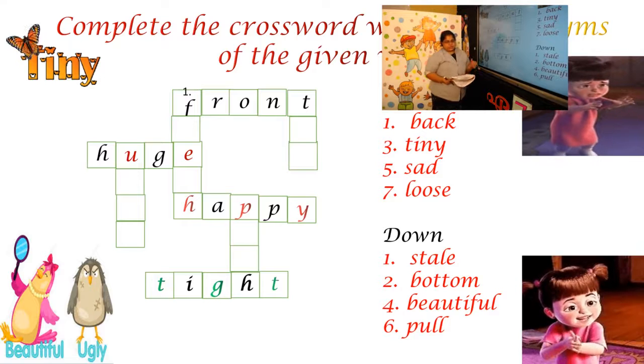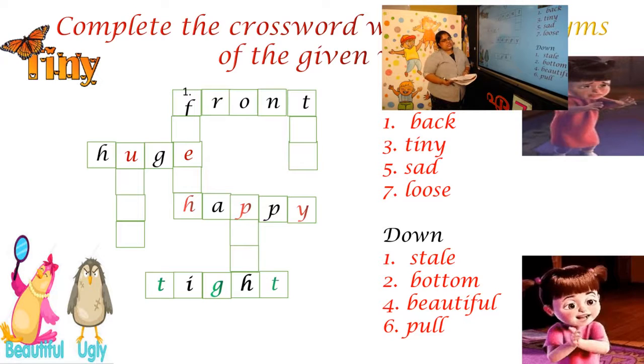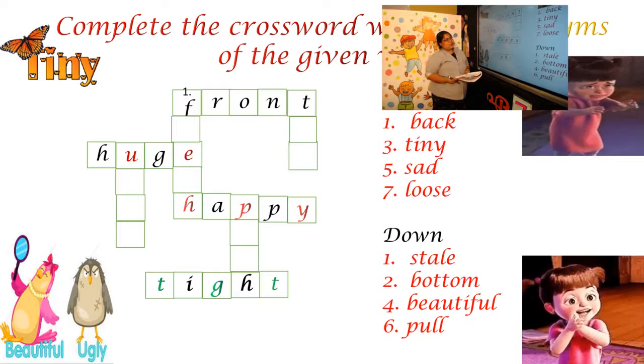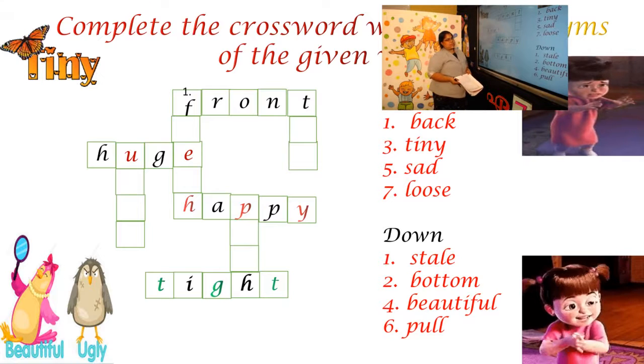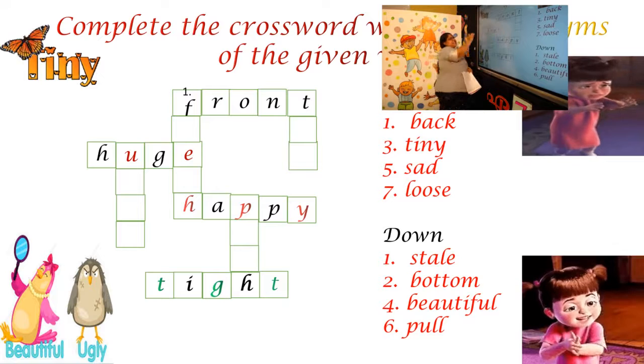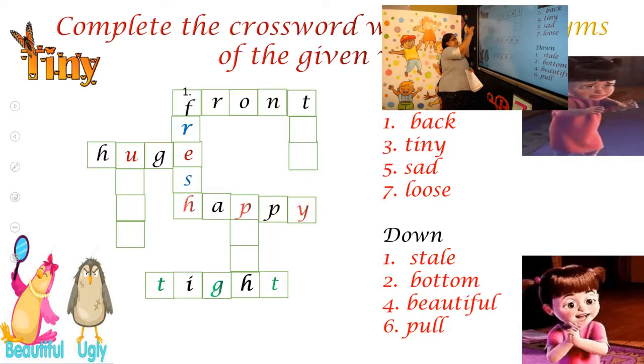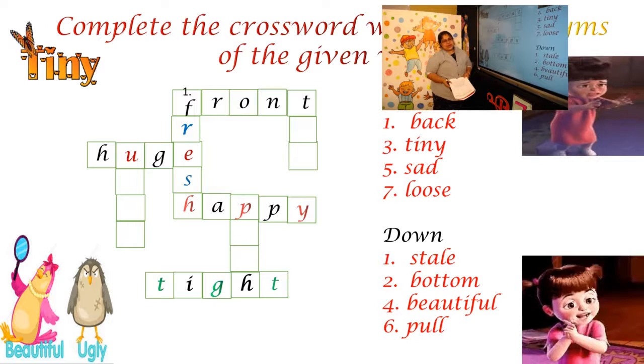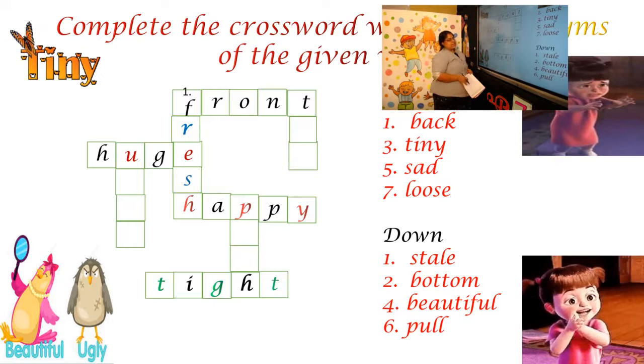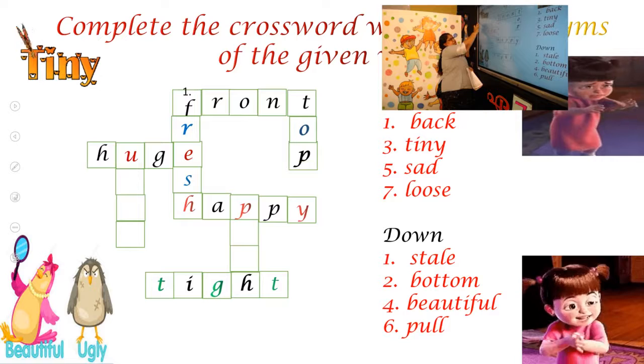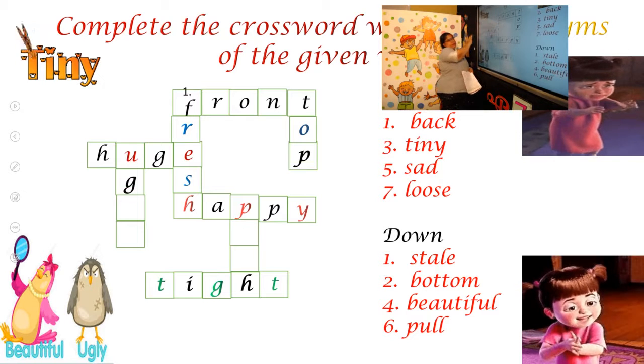So can we do the downward words? Yes. Stale. What's the opposite of stale? Already some letters are there, so you only have to find two more letters. So can you find out? Yes, stale is fresh. F-R-E-S-H, right? Next one, bottom. You know the answer. So what is the answer? You only have to write two more letters. What is that? T-O-P, right?